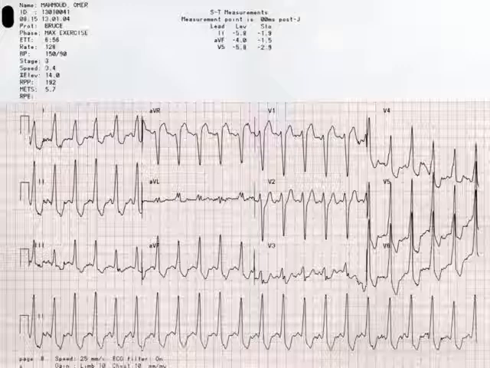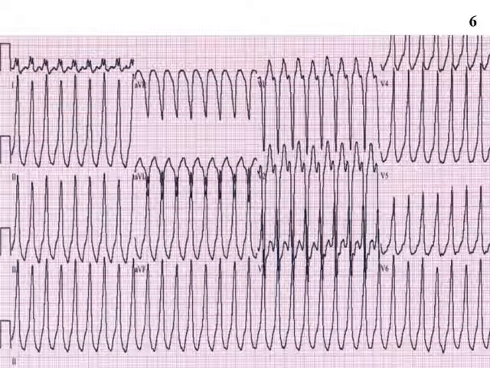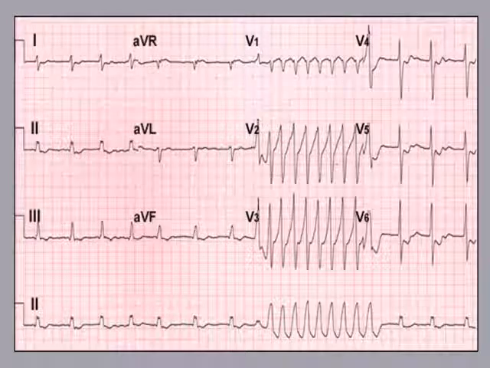Another example of ventricular tachycardia. Another example of ventricular tachycardia. Very wide QRS. This is transient, non-sustained ventricular tachycardia. If it is below half a minute, 30 seconds, it is called non-sustained ventricular tachycardia. The patient has other pathologies such as ischemia, anterior ischemia.